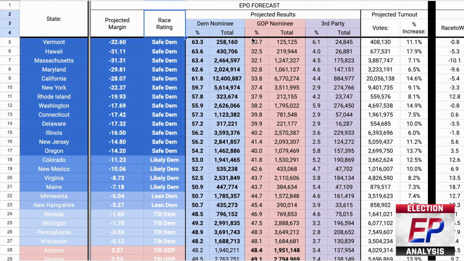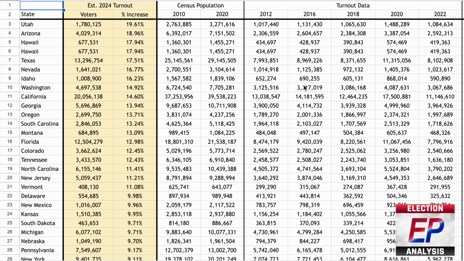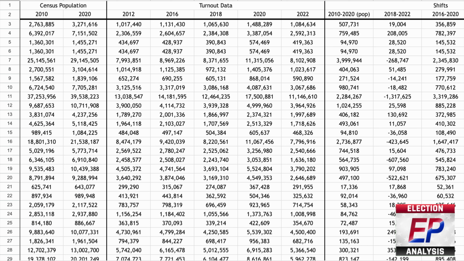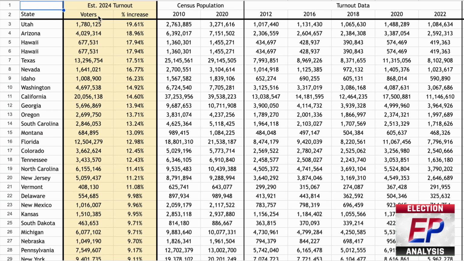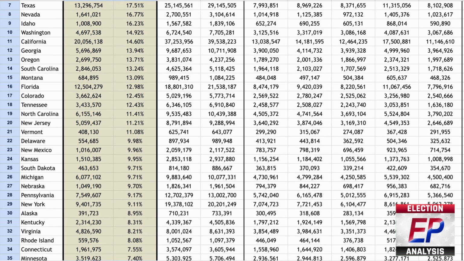Now, something I wanted to include in my forecast this time around, and something you're probably not going to see on many other forecasts out there, is projected vote totals for each party based on estimated turnout in each state. I do have a separate tab for my voter turnout calculator, as you can see here, which, based on previous election year turnout, population shifts, and year-over-year changes, spits out an estimated turnout number that you can see in this column.